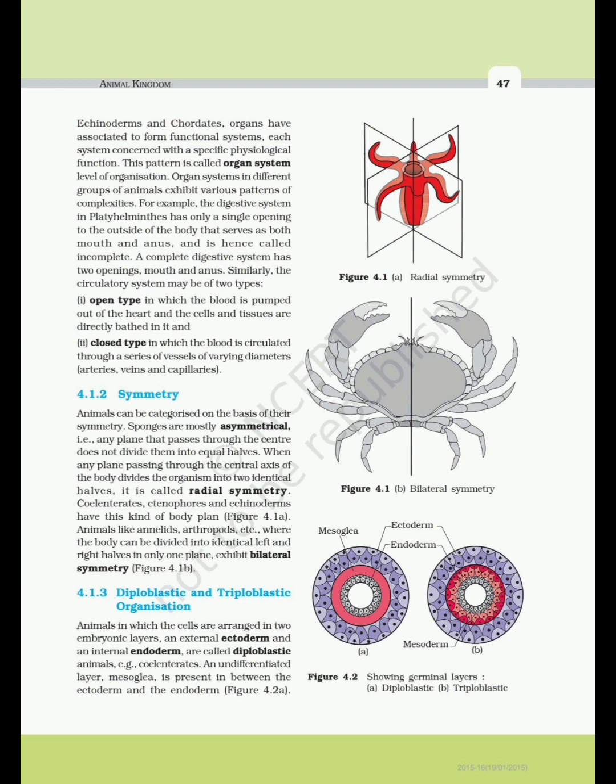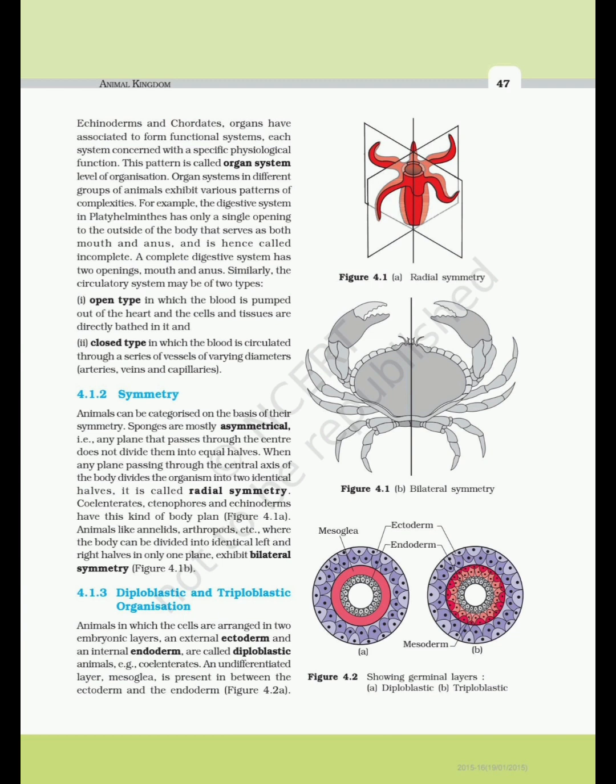4.1.2 Symmetry. Animals can be categorized on the basis of their symmetry. Sponges are mostly asymmetrical, i.e., any plane that passes through the center does not divide them into equal halves. When any plane passing through the central axis of the body divides the organism into two identical halves, it is called radial symmetry. Coelenterates, ctenophores and echinoderms have this kind of body plan. Figure 4.1a. Animals like annelids, arthropods, etc., where the body can be divided into identical left and right halves in only one plane, exhibit bilateral symmetry.